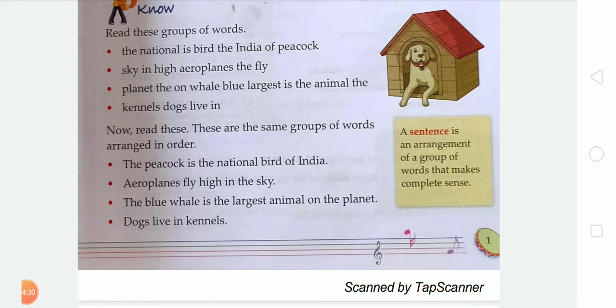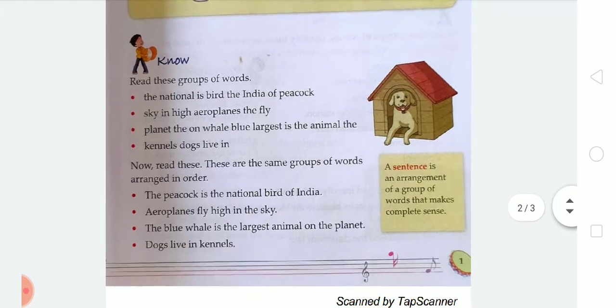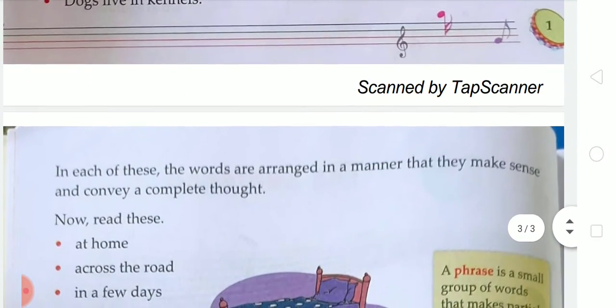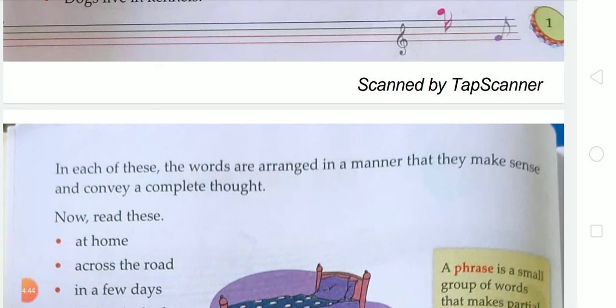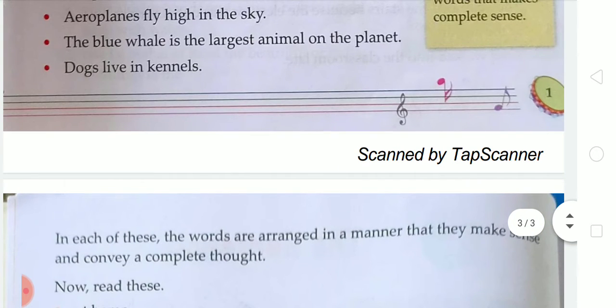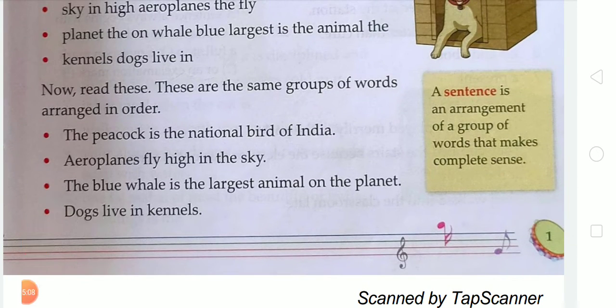Now we are moving to the next topic given in this chapter, that is the phrase. First we learned about sentences, and after this we are going to learn about the phrase. Tell me, do you know what a phrase is? Let's have a quick overview. In a sentence, the words are arranged in a manner that they make sense and convey a complete thought, as we read about the sentence.